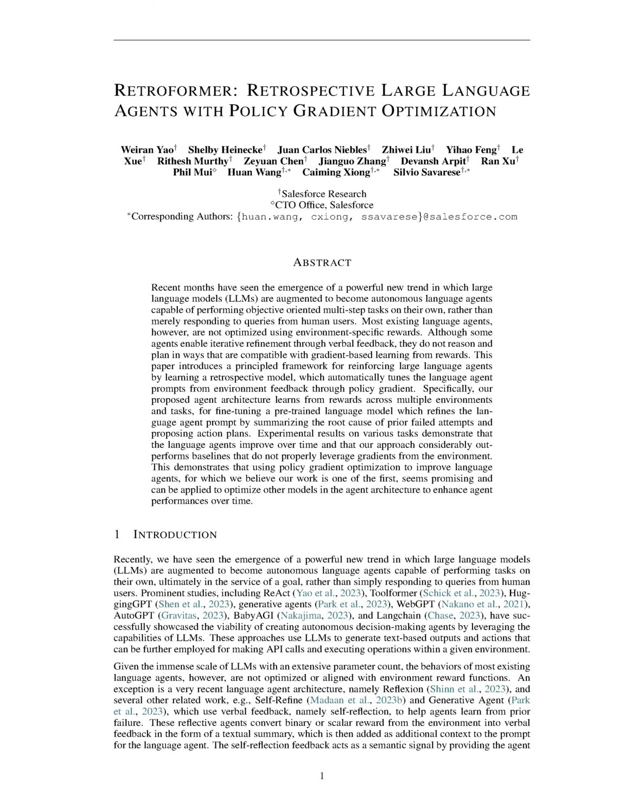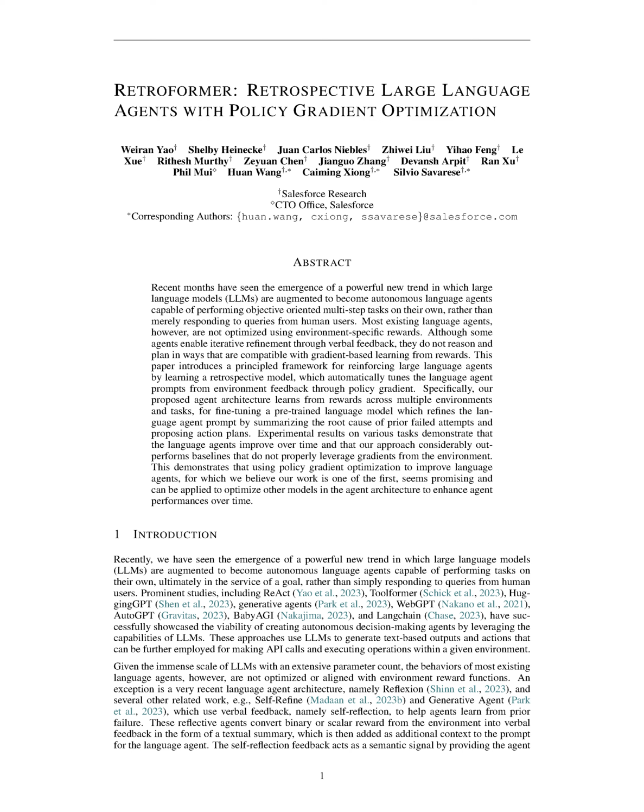Section 1 Introduction. We've recently observed a significant shift in the field of large language models, LLMs. These models are now being enhanced to function as autonomous language agents, capable of performing tasks independently, rather than just responding to human queries. This trend has been demonstrated in several studies, including React, Toolformer, HuggingGPT, Generative Agents, WebGPT, AutoGPT, BabyAGI, and LangChain. These studies have shown that it's possible to create autonomous decision-making agents by harnessing the power of LLMs.